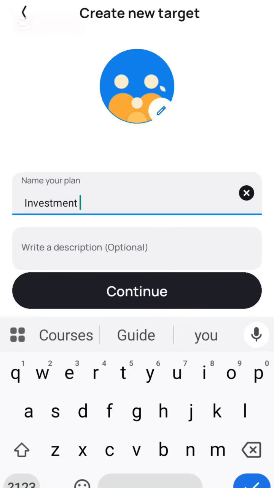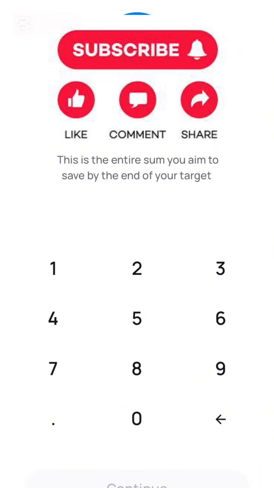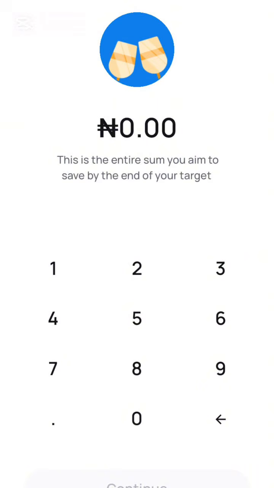So after that, you'll be asked to enter the entire sum that you aim to save by the end of your target. Let's assume that your target is 1 million naira. At the end of the period, you just enter the amount of money that you need to pay your rent or that you need to pay your school fees. So you just write the total amount there. You enter it. These are the numbers. You just enter the amount. If it is 60,000, you enter 60,000.